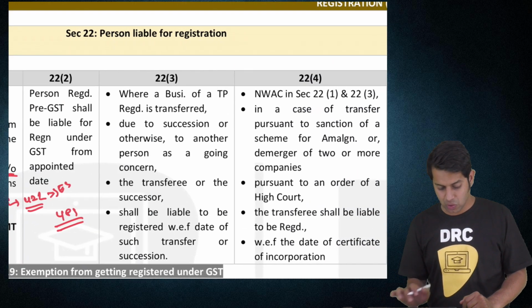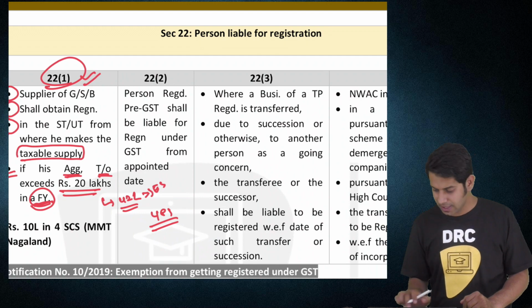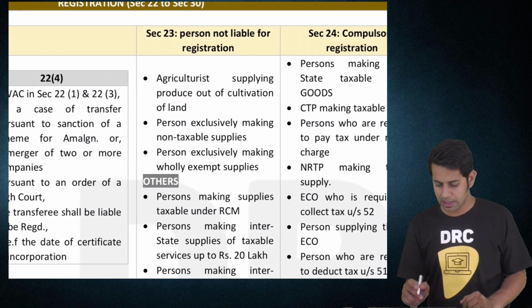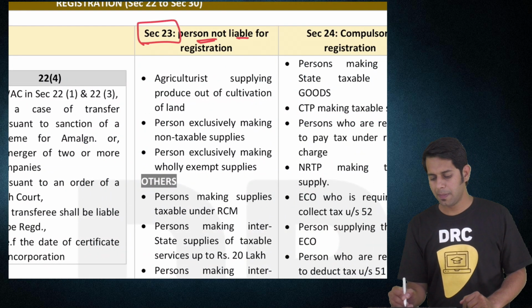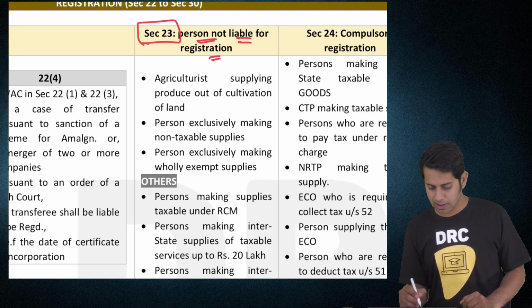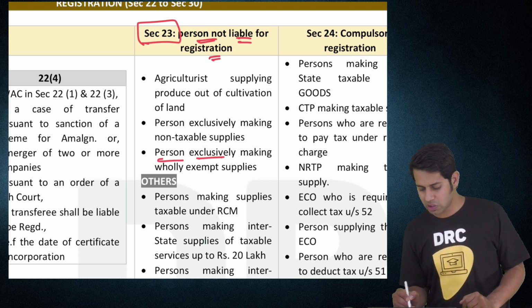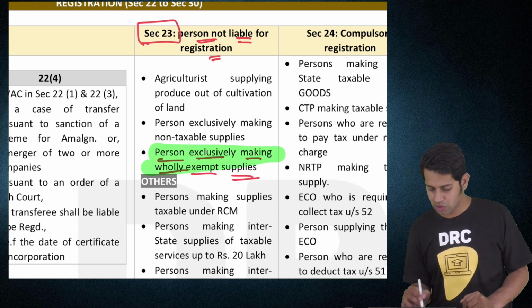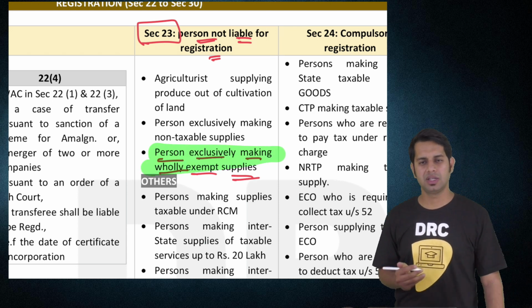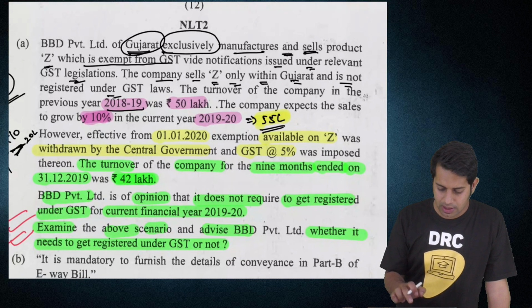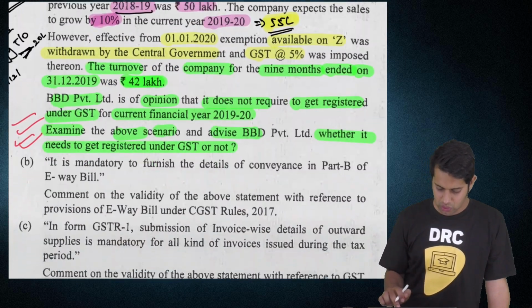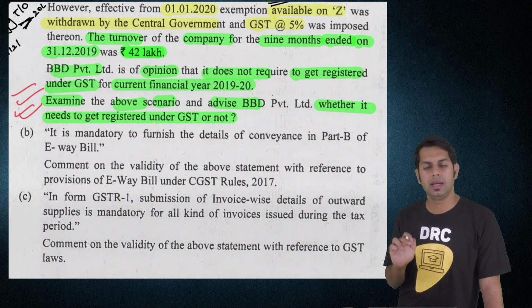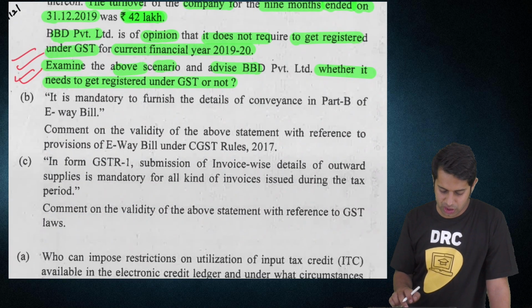And also, you should give reference to this particular section plus section 23. What is section 23 telling? Person not liable for registration. Who is not liable for registration? A person exclusively making supplies which are exempt. If you are a person who is exclusively making supplies which are exempt under GST, then you are not liable to take any registration under GST. So BBD Private Limited is required to take a registration under GST.